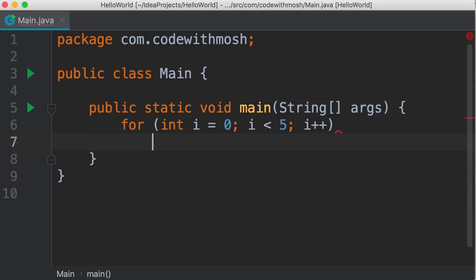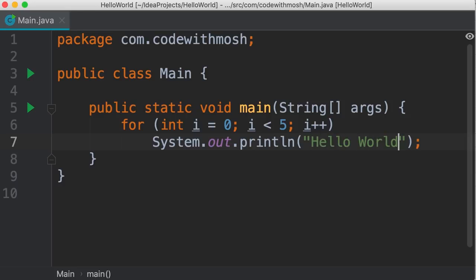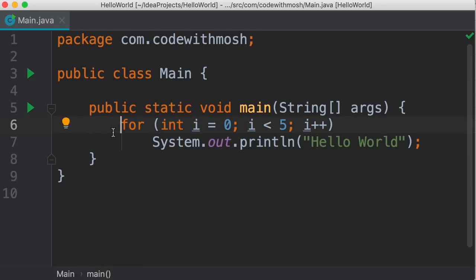Now, here we can repeat one or more statements using this for loop. So we can add our hello world message here. Here we have a single statement, so we don't need braces. But if we have multiple statements that we want to repeat, we need to define a code block here. Now I'm going to remove these because we don't really need them. So let's run this code and see what we get. You get hello world printed 5 times on the terminal. Beautiful. Now let me explain how this code gets executed.